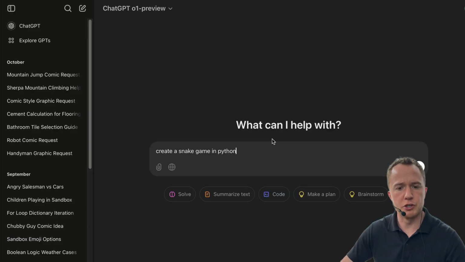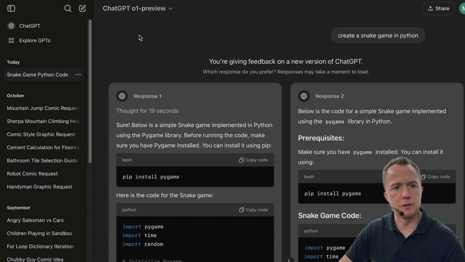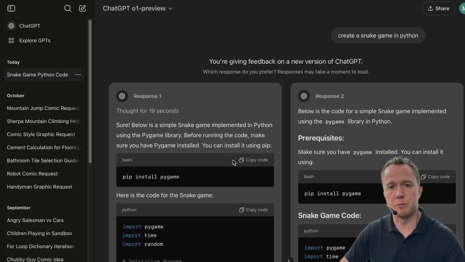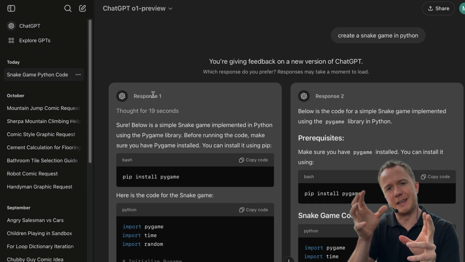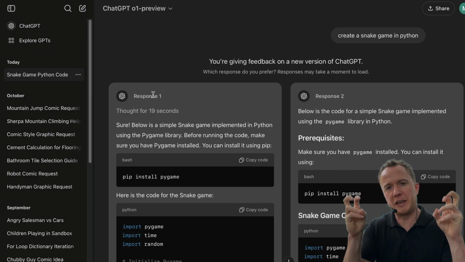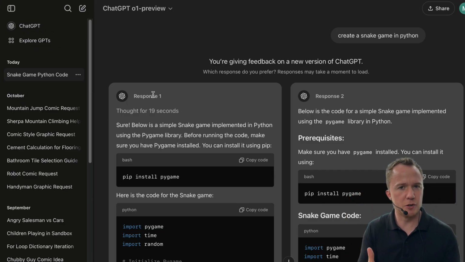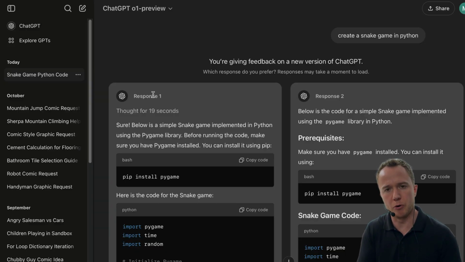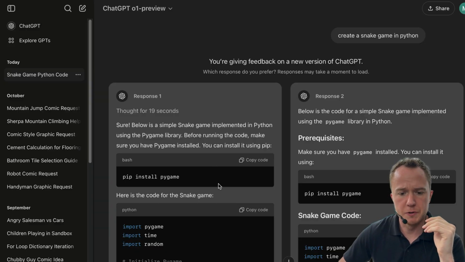Let's do the same thing in ChatGPT and see what we get. We're using the ChatGPT o1 preview version, and remember in the last video with ChatGPT 4o we could not get Snake to work, so let's see if this one is better. It actually gives us 2 responses, and it tells us that it thought for 19 seconds. So basically the main new feature of ChatGPT o1 is that it can prompt itself, so it can think longer. It didn't actually get more intelligent, but it takes more time to think about a problem. So let's try both versions, see what we get.